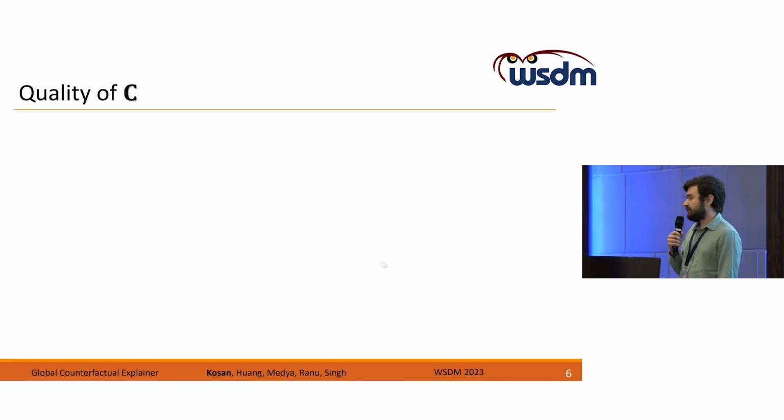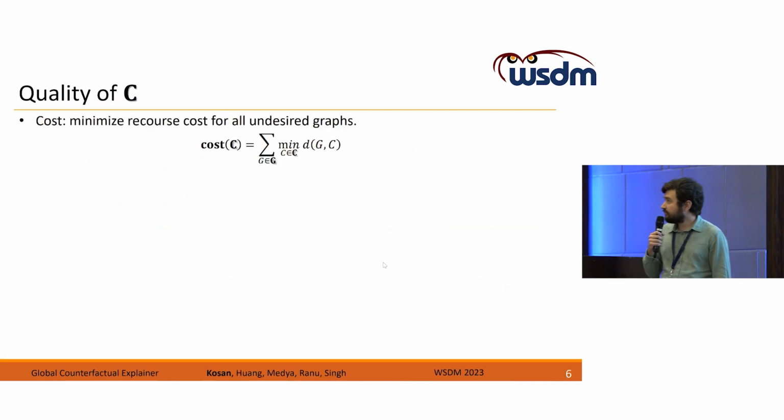So now we need to quantify the quality of this summary set C. Our first criterion is cost, where we try to minimize the recourse cost for all undesired graphs.